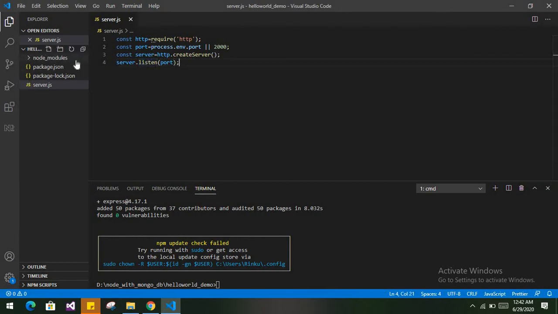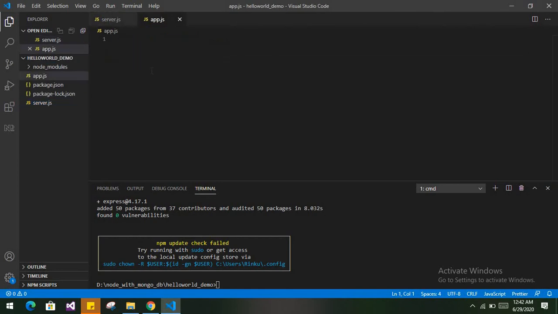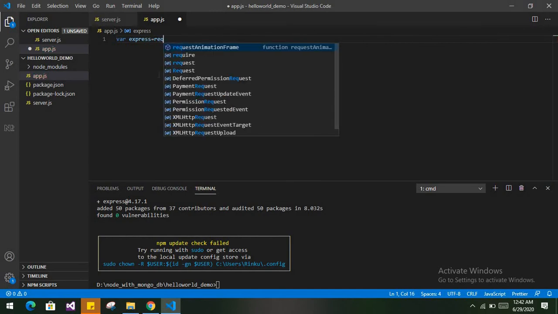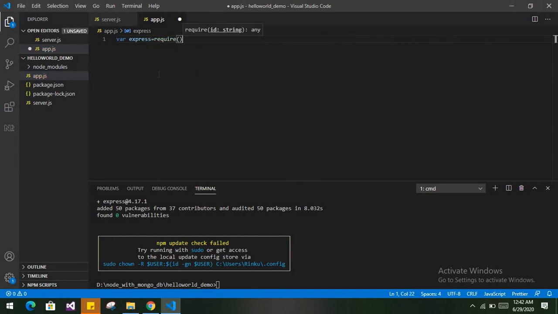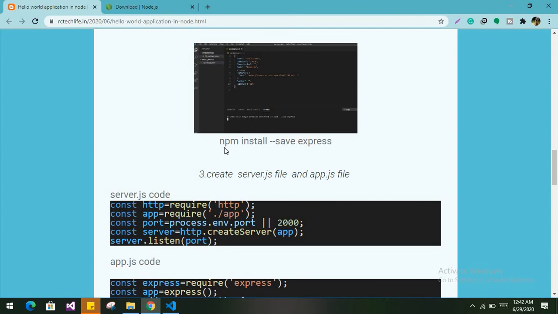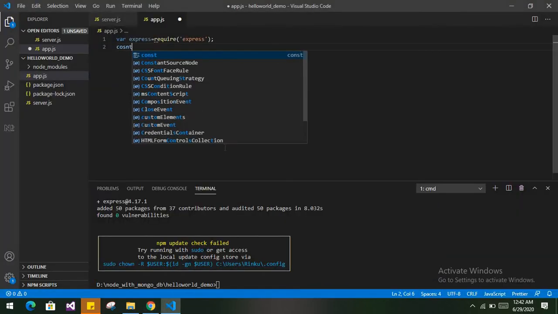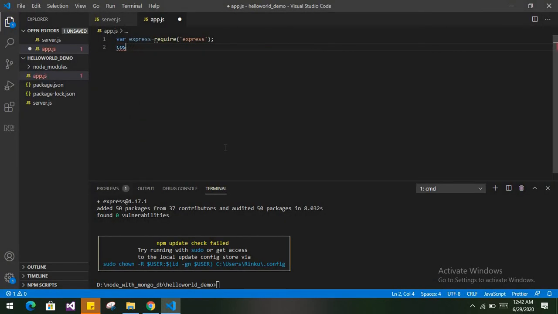Now we will create another file, which is app.js. In app.js we will first define the express command, and now we will create the app. So const app equal to express.